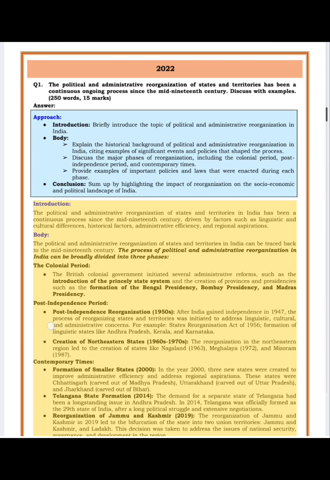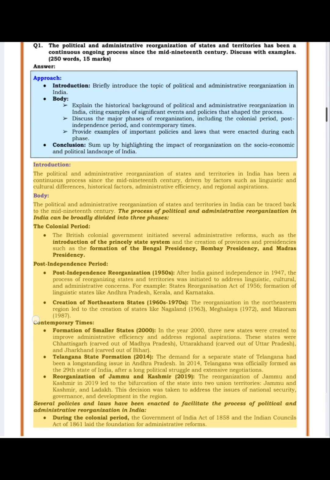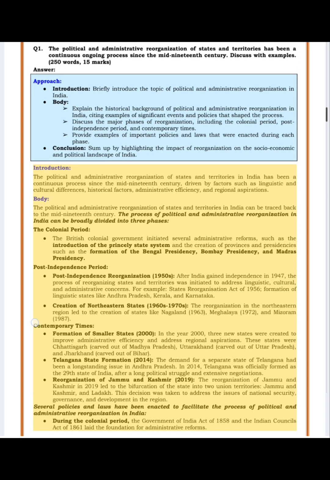Telangana state formation, 2014. The demand for a separate state of Telangana had been a long-standing issue in Andhra Pradesh. In 2014, Telangana was officially formed as the 29th state of India, after a long political struggle and extensive negotiations.